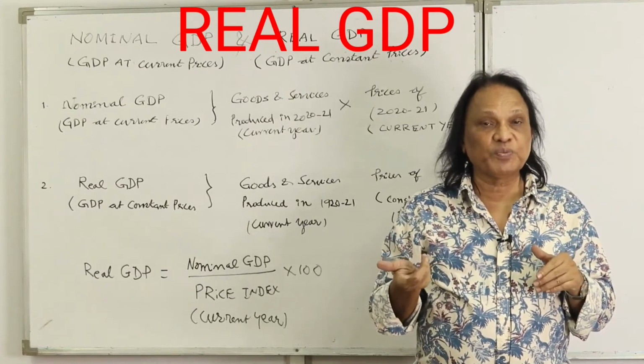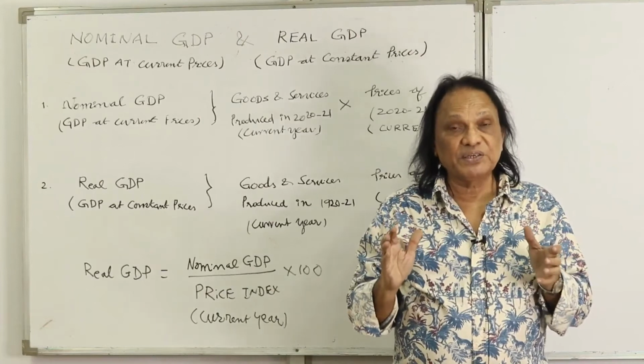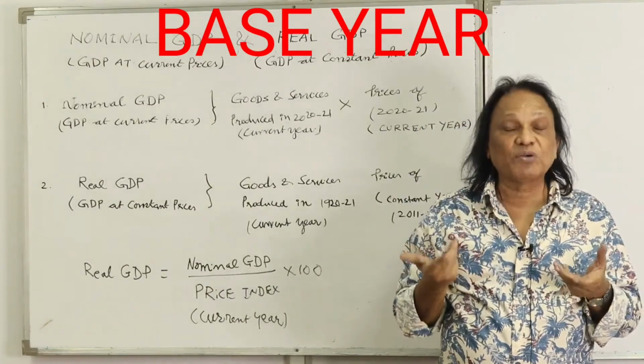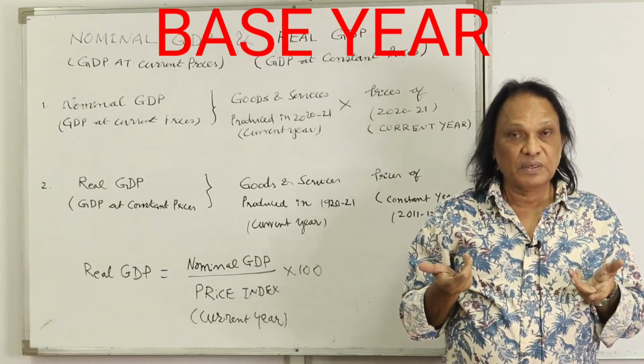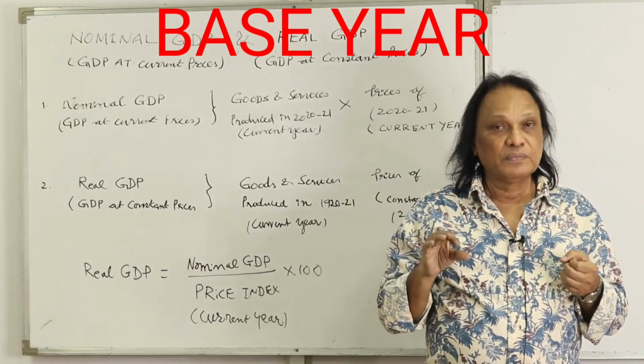The value of goods and services produced in the current year with the price of the base year. What exactly is base year? Base year is a normal year in which the prices are neither too high nor too low. They are not fluctuating. At present, we take base year as 2011-12.